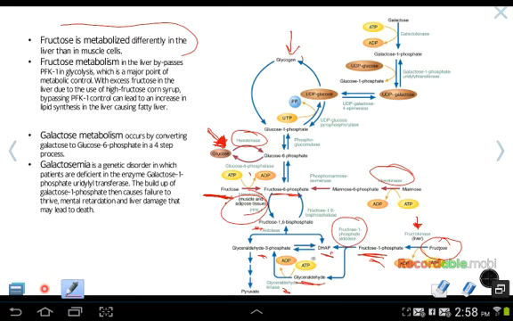So in the liver, fructose gets converted directly to GAP here, where in the muscle cell, fructose first gets converted to fructose 6-phosphate and then uses PFK1. So here we have the enzyme PFK to make the fructose 1,6-bisphosphate. Again, mannose is pretty easy. It's just the same hexokinase that phosphorylates glucose will phosphorylate mannose. Then we have an isomerase reaction to convert the mannose 6-phosphate to fructose 6-phosphate.